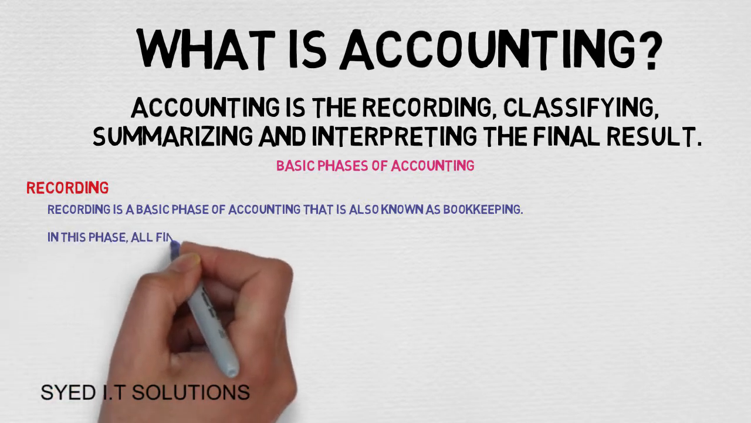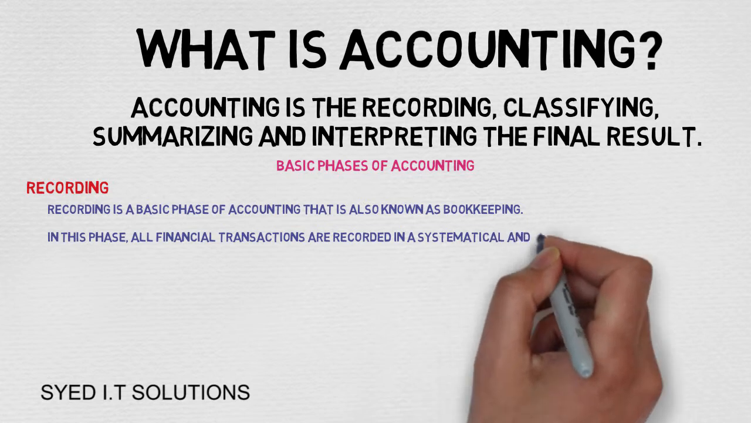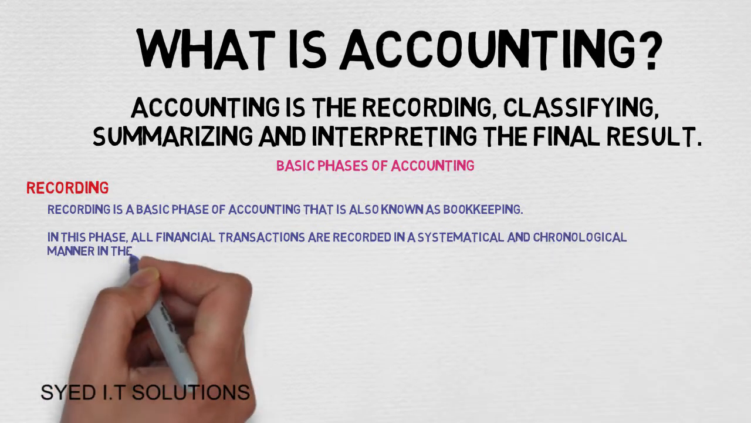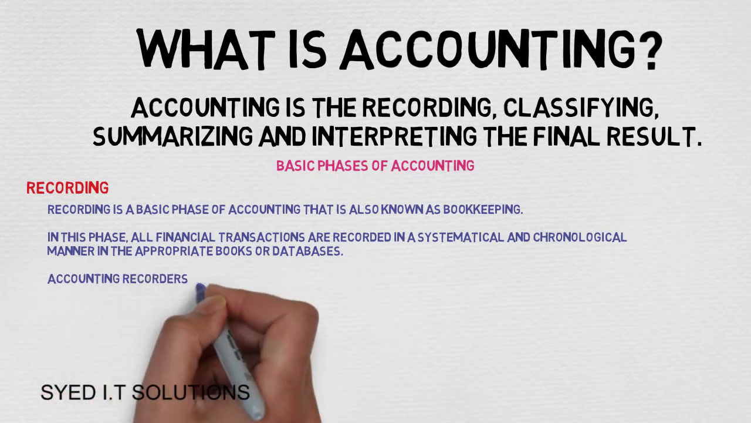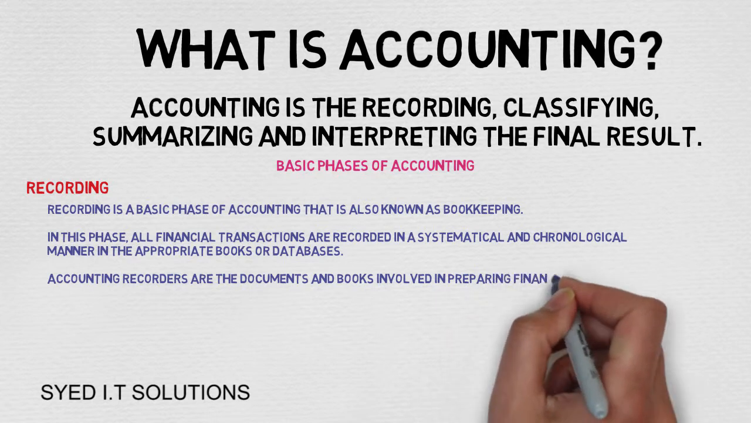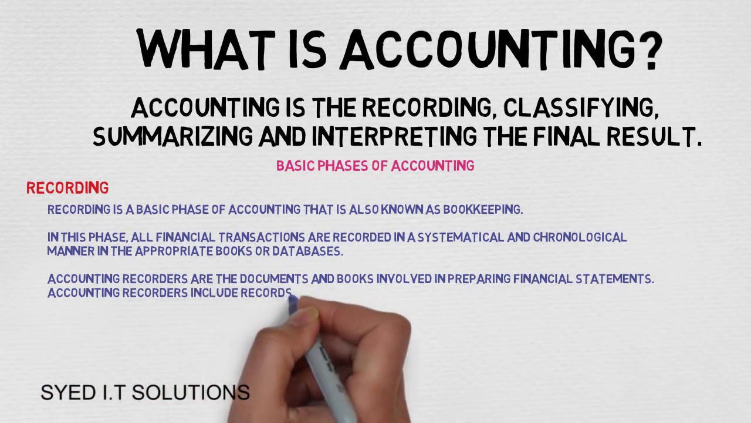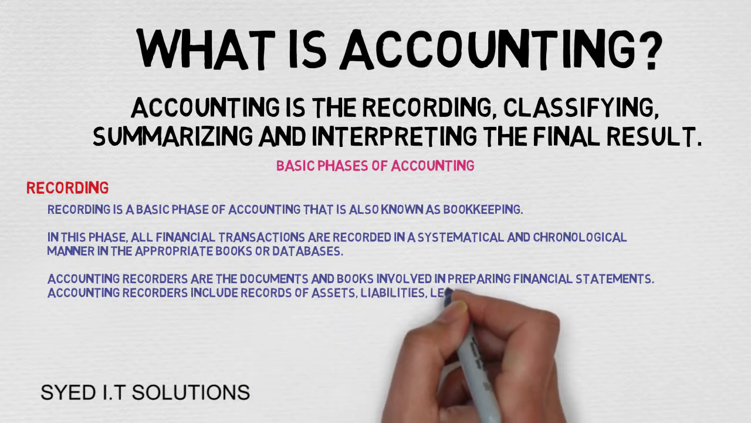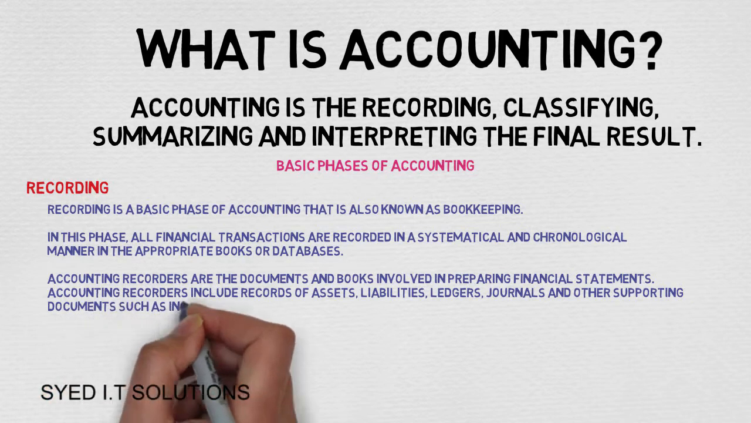In this phase, all financial transactions are recorded in a systematical and chronological manner in the appropriate books or databases. Accounting recorders are the documents and books involved in preparing financial statements. Accounting recorders include records of assets, liabilities, ledgers, journals and other supporting documents such as invoices and checks.